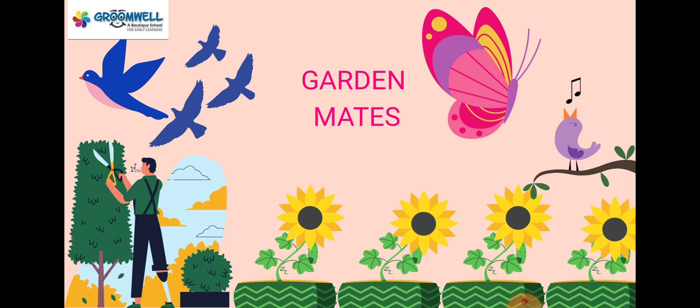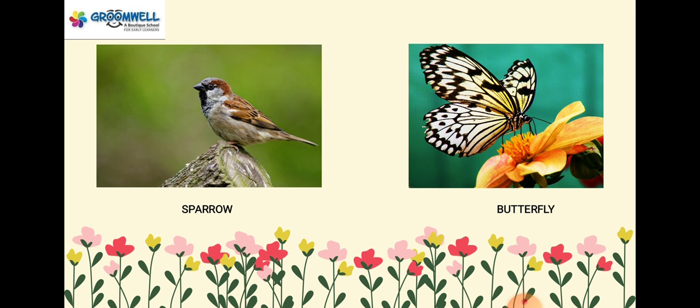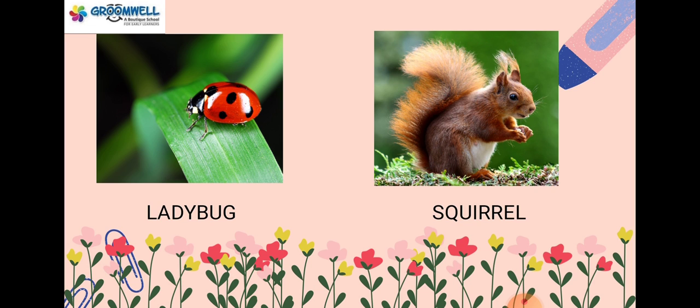Now let's see some garden mates. As you can see in the slide, this is a sparrow. And what is this? This is a butterfly. This is a ladybug and this is a squirrel.